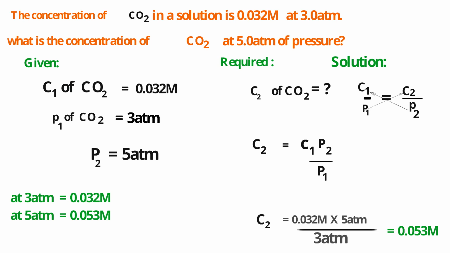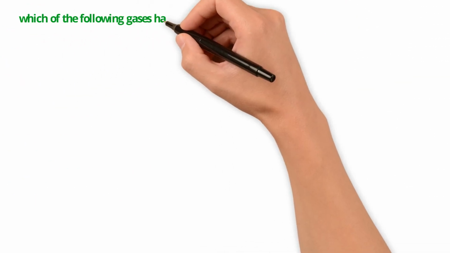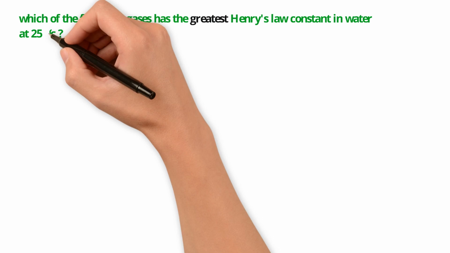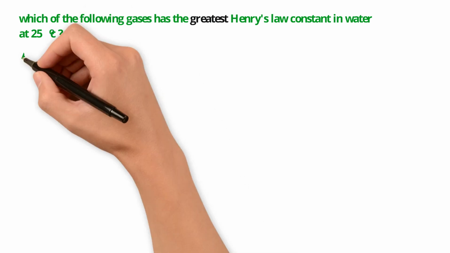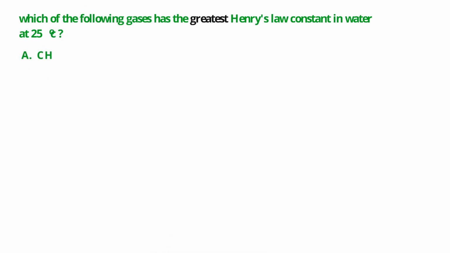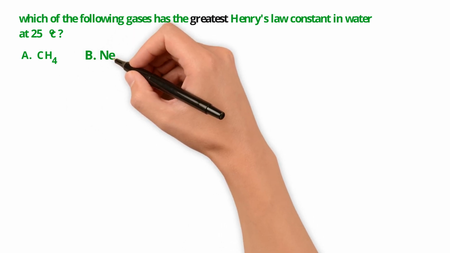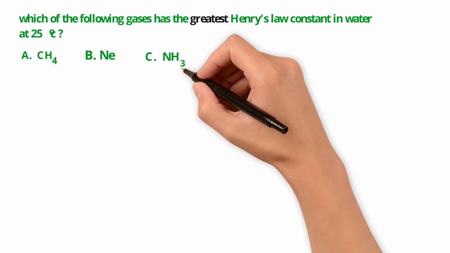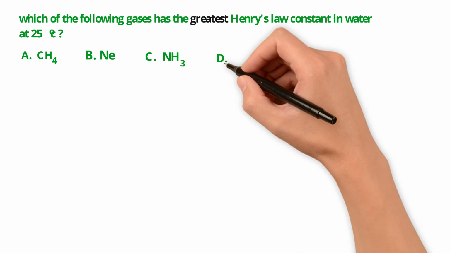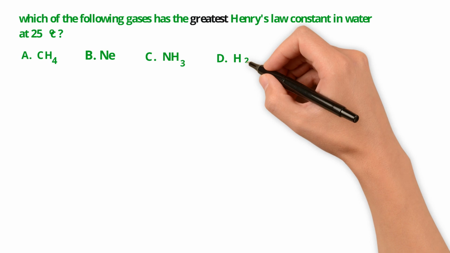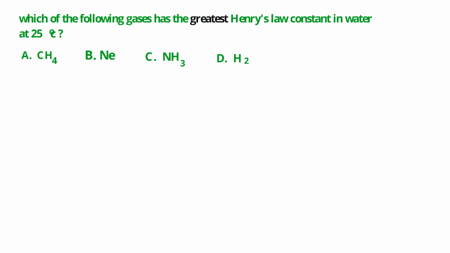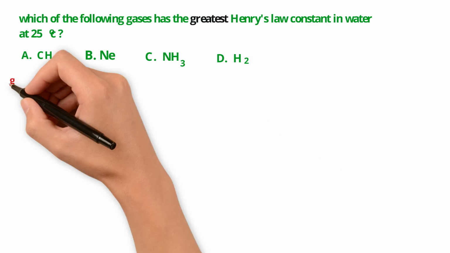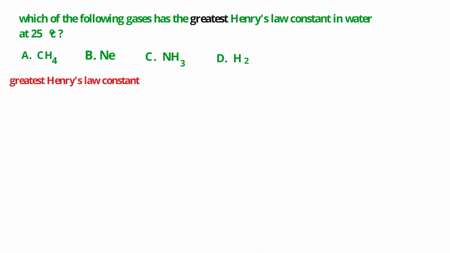Now, let me ask the following question. Which one of the following gases has the greatest Henry's law constant in water at 25 degrees Celsius? A. Methane. B. Neon. C. Ammonia. D. Hydrogen. Which gas has the greatest Henry's law constant? In another way, which gas is least soluble among the 4 alternatives?